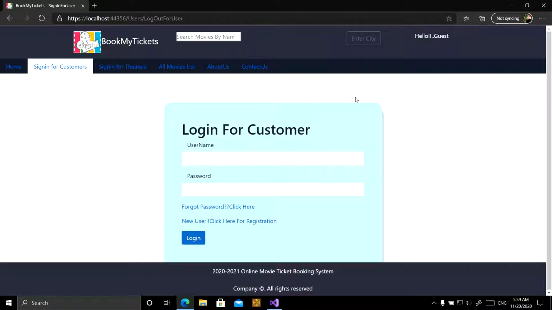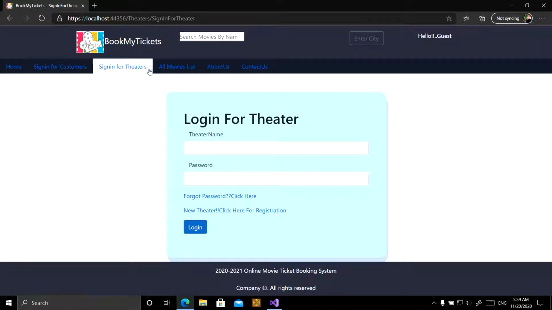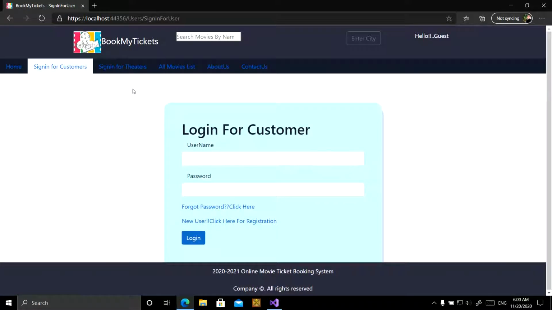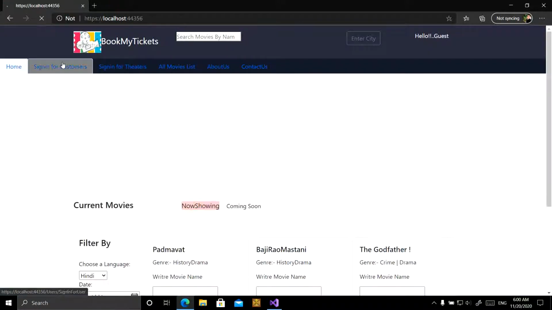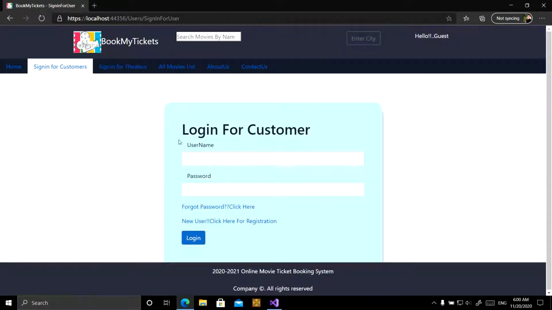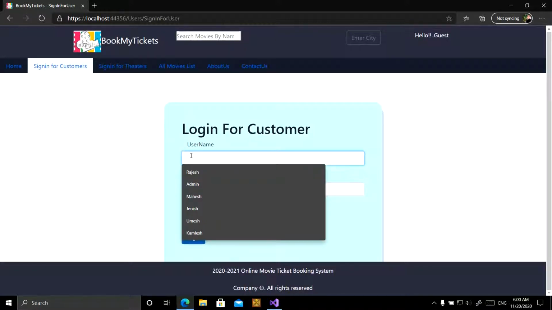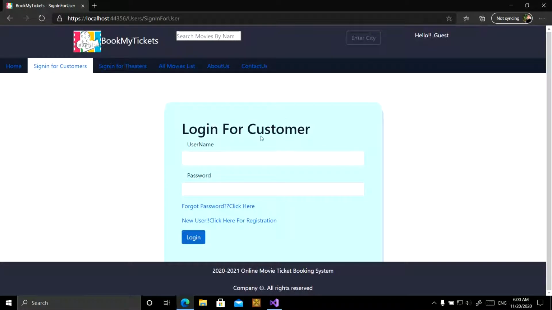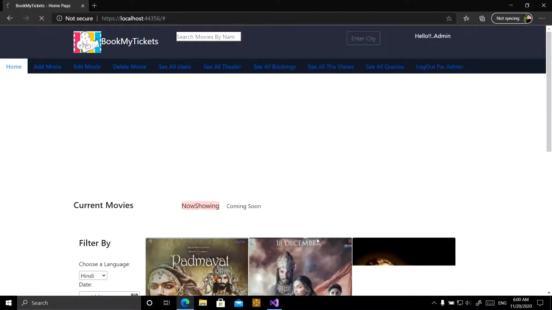Now I am going to start from the admin's perspective, and then I'm going to start from the theater's perspective. For logging in as admin, the admin has to go to the customer login page and write the username and password for admin.